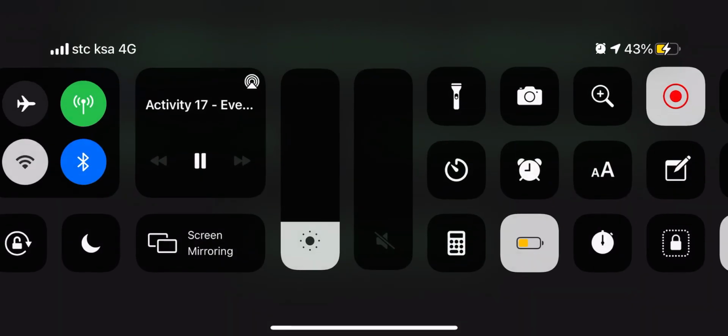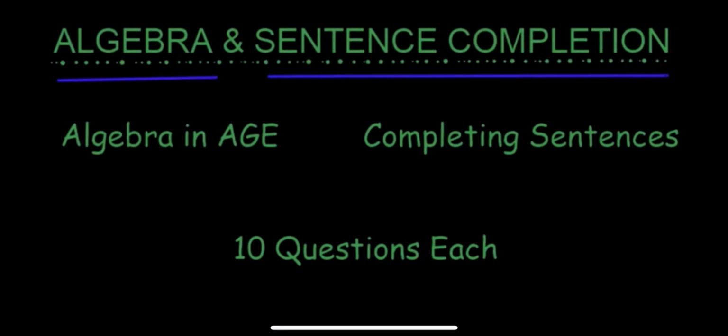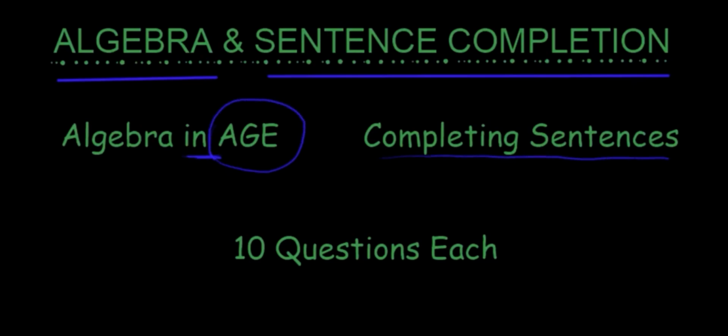We're going to be covering areas around algebra for the quantitative section and sentence completion for the verbal section. The area of algebra that we're going to be focusing on today is age, so we're going to be doing age-related questions. And for the verbal section, we're going to be practicing sentence completion, starting from simpler questions, going to more difficult sentence completion questions in the later videos. For both, we're going to be focusing on 10 questions.